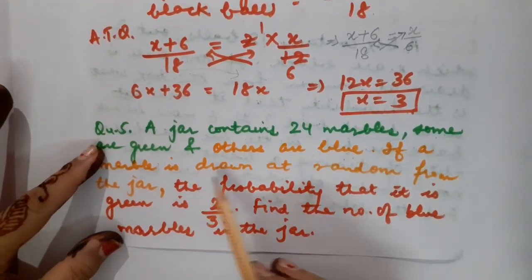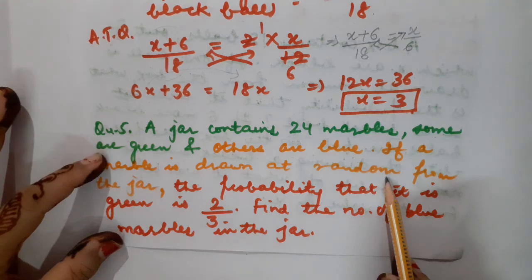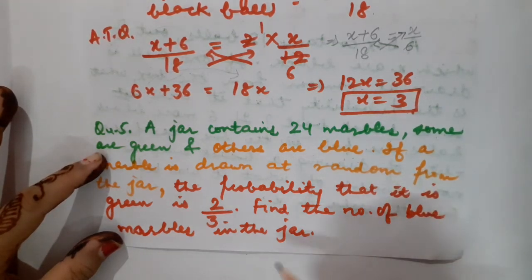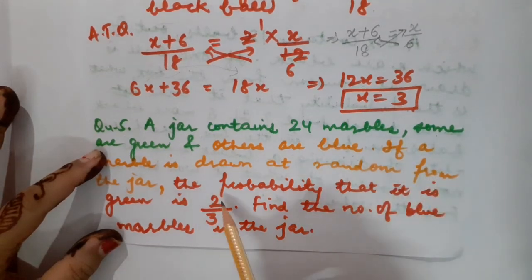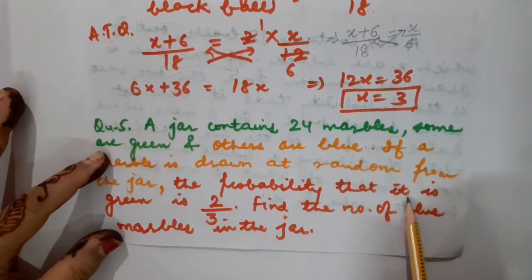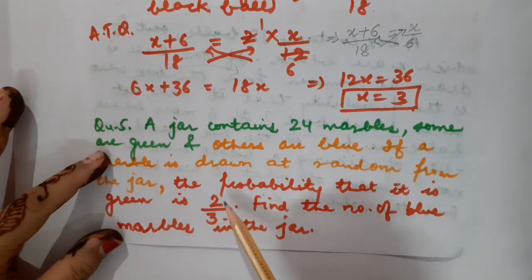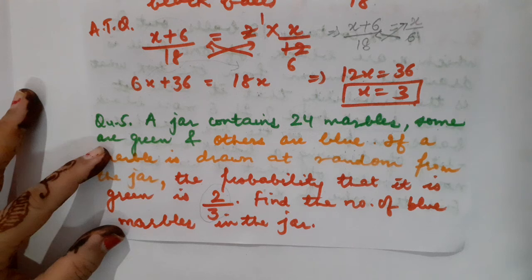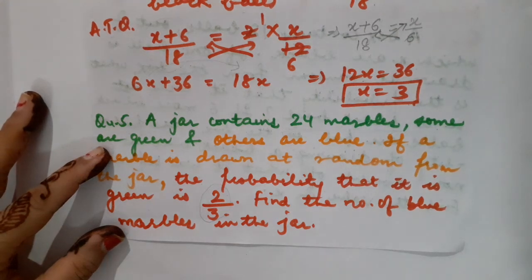If a marble is drawn randomly from the jar, then the probability that it is green is 2 by 3. Children, till now we were calculating the probability. But now here the probability is in our hand.